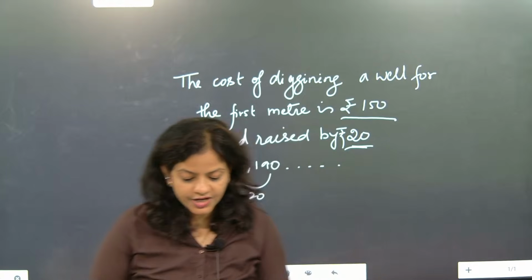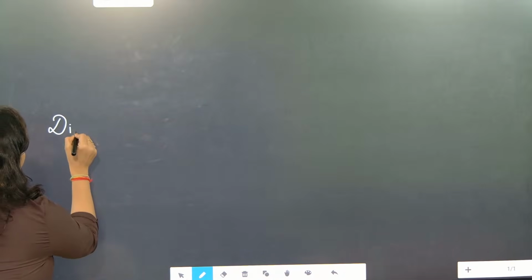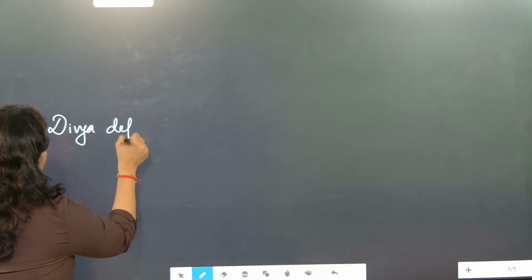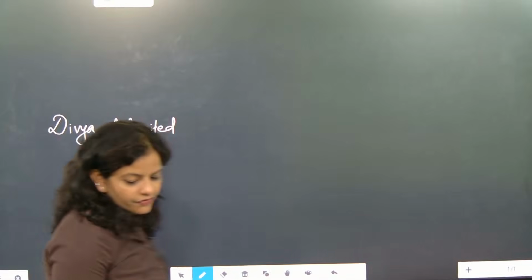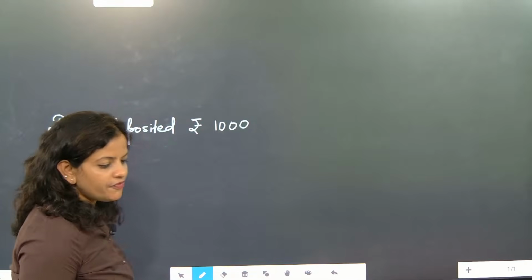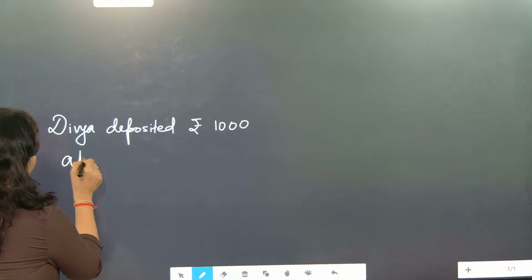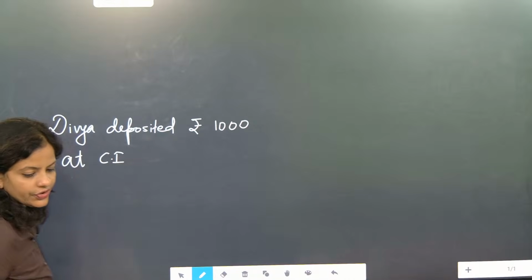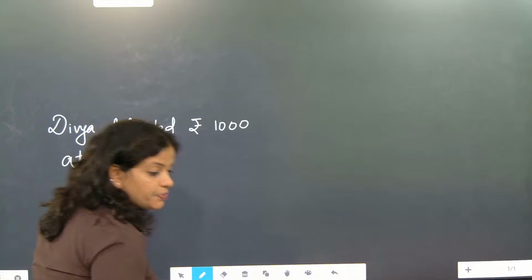Okay, the question is: Divya deposited rupees 1000. So Divya has deposited rupees 1000 at compound interest at the rate of 10% per annum.